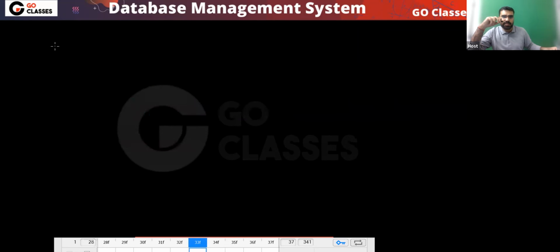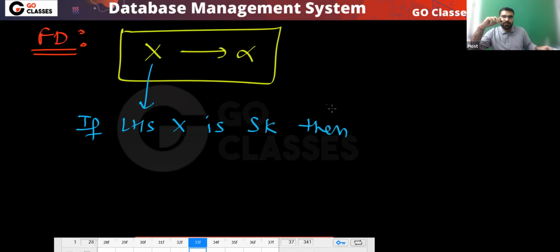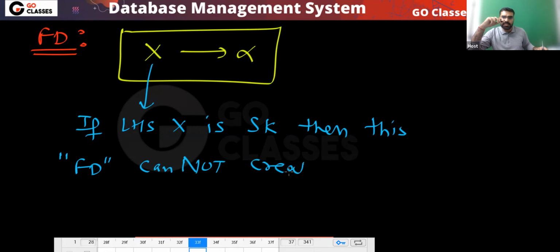This is a very simple point: if you have a functional dependency X determining something, and if this LHS X is a super key, then this FD cannot create redundancy.